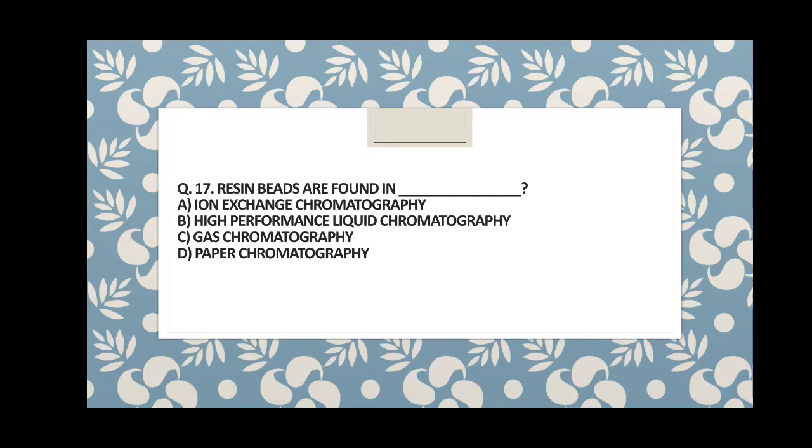Resin beads are found in which of the following chromatography techniques? A is ion exchange chromatography, B is high performance liquid chromatography, that is HPLC, C is gas chromatography, D is paper chromatography. The answer is A, ion exchange chromatography, where a number of beads are in the column and they have a specific charge, and that charge interacts with the passing protein molecule which we are going to purify. So guys, the answer is A, that is ion exchange chromatography.